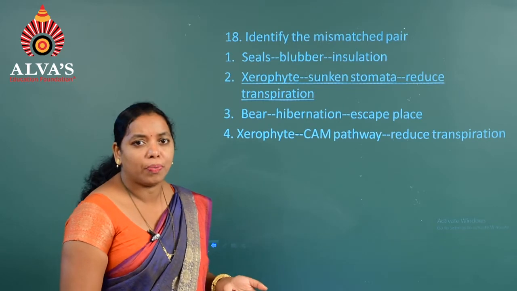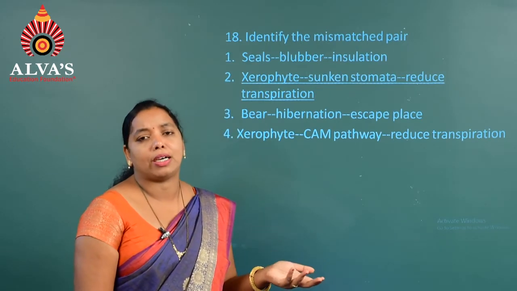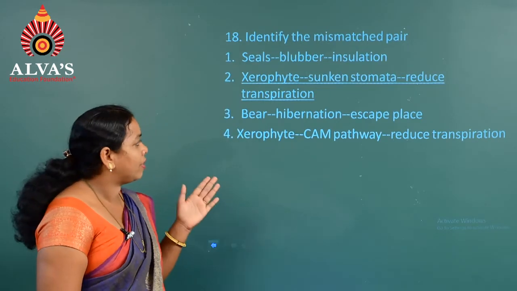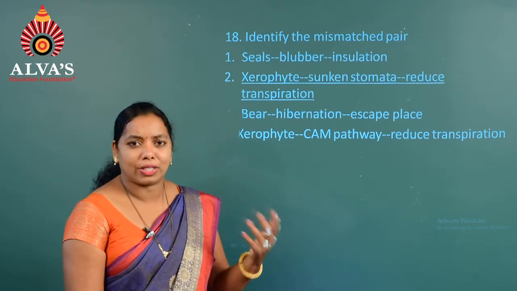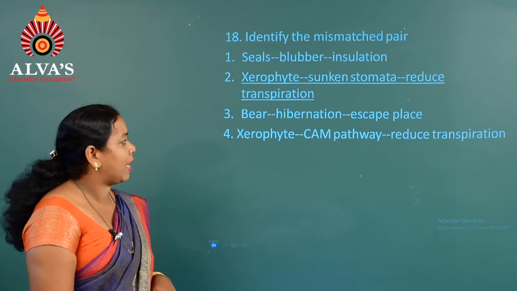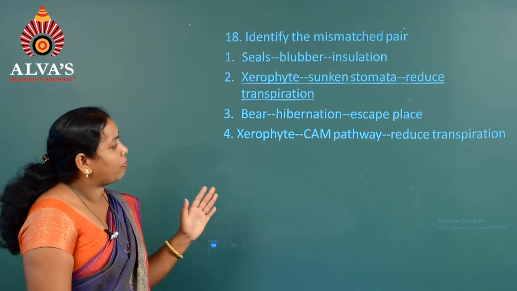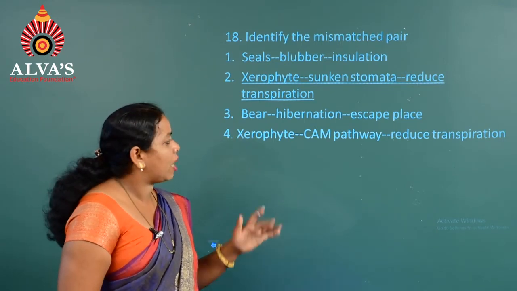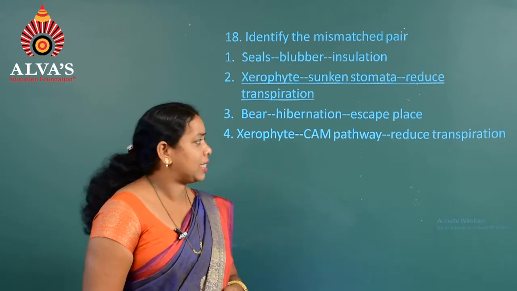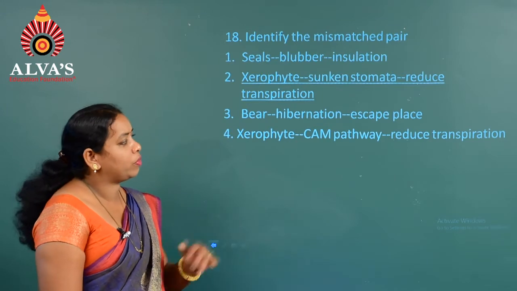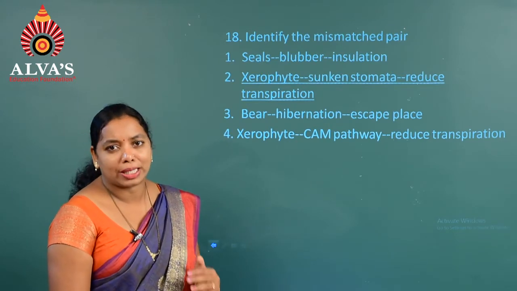A bear lives in colder climate regions where it undergoes hibernation. Hibernation means winter sleep, that is called escape place. And the fourth one, xerophyte, which undergoes the CAM pathway. The CAM pathway is a special photosynthetic pathway which reduces the rate of transpiration.